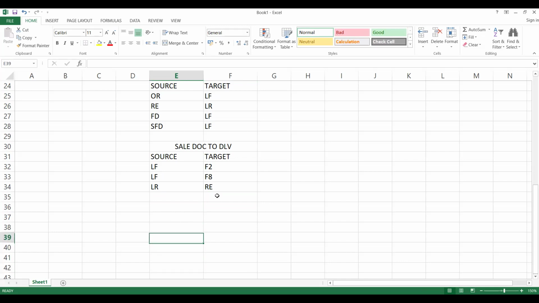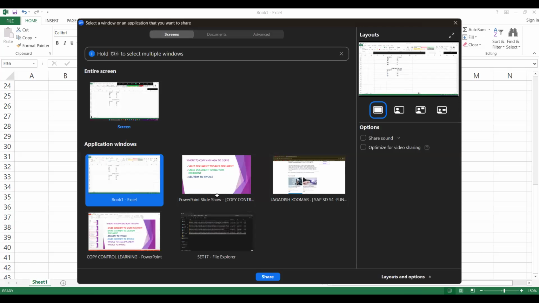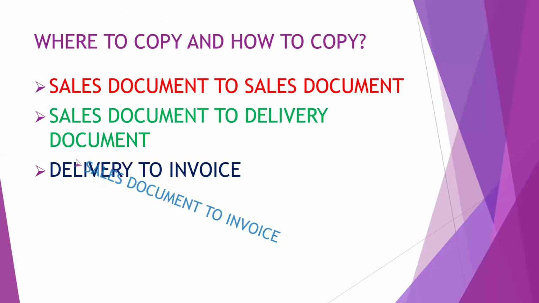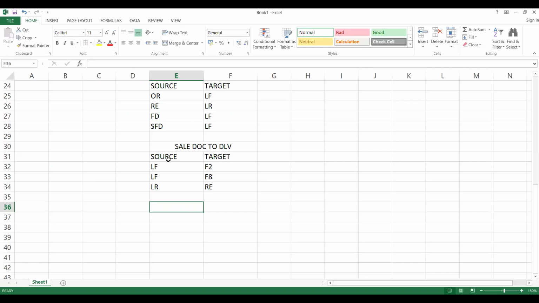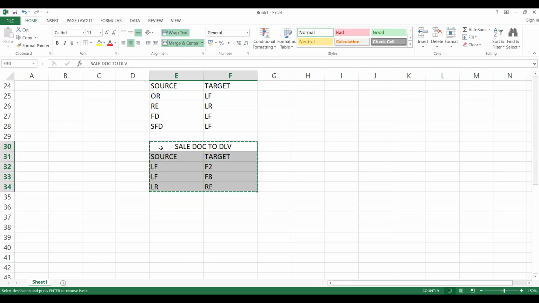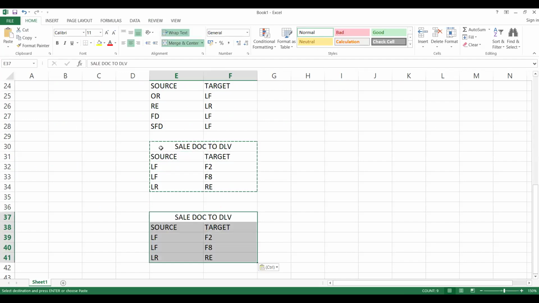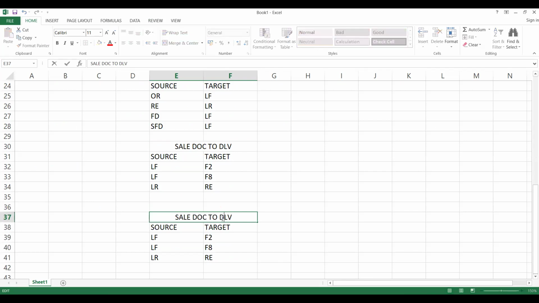So next one is sales document to invoice, order related billing. What is my sales document?